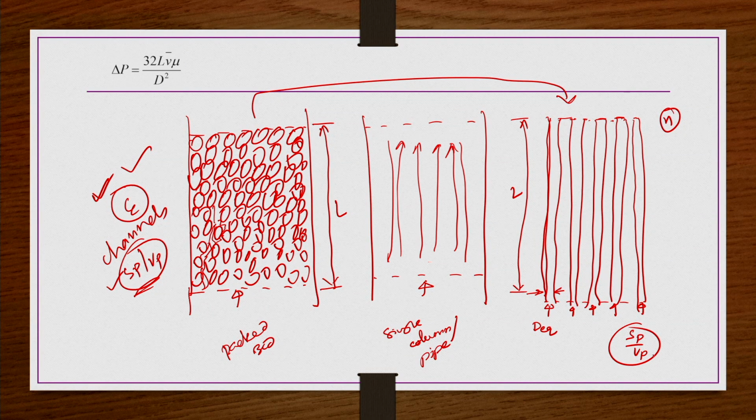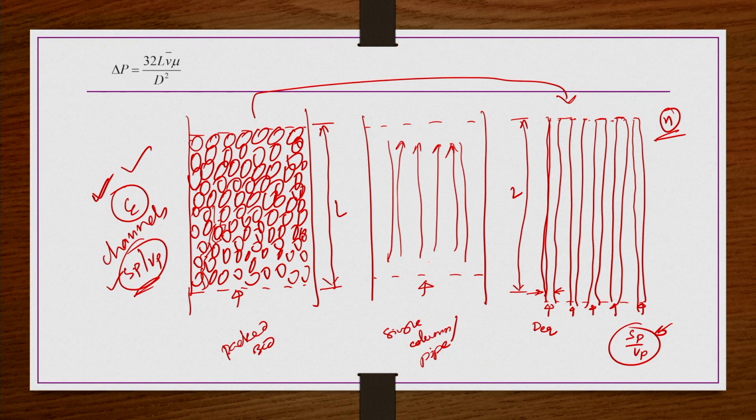And then the next one is the surface to volume ratio. Whatever the surface to volume ratio is for this n number of capillaries, that is the same as the surface to volume ratio for the packed bed. Okay. So, the n number should be decided such that for the bunch of capillaries, whatever the epsilon and Sp by Vp are, they are the same as in the packed bed case, or they should be equivalent to what we have in the packed bed case. Okay. So, this n one has to find out. In reality we may be thinking, but we do not need to find it out, let us assume this is n. Okay. So, this we are doing.